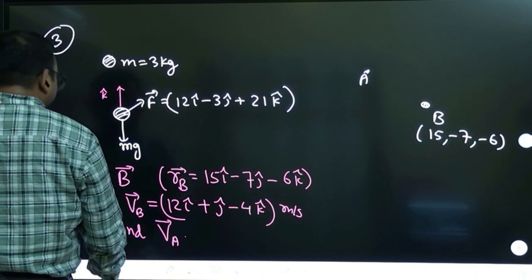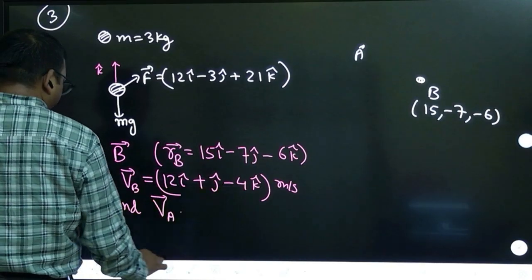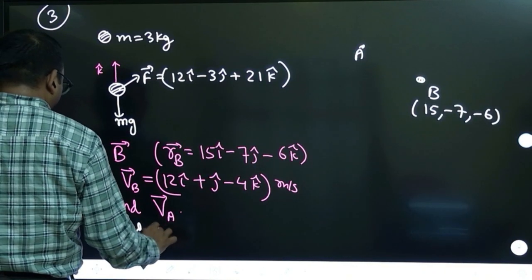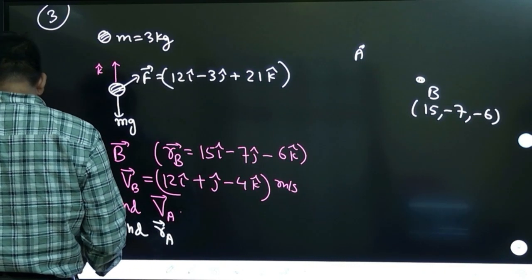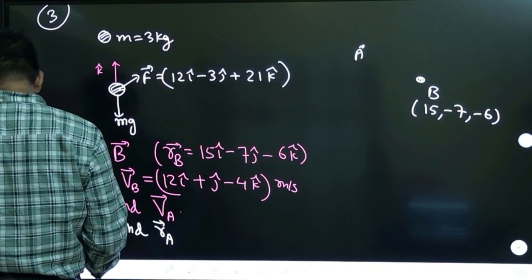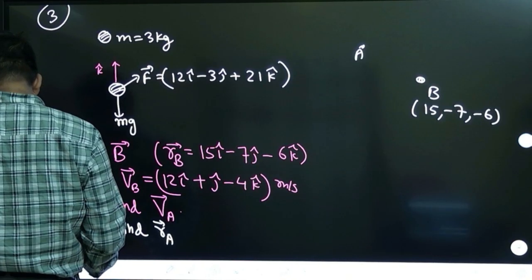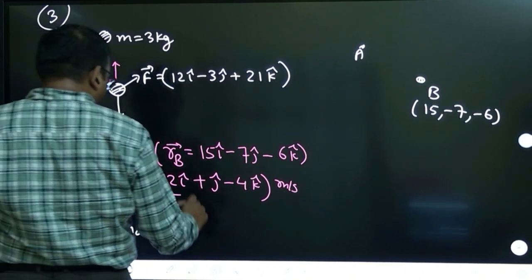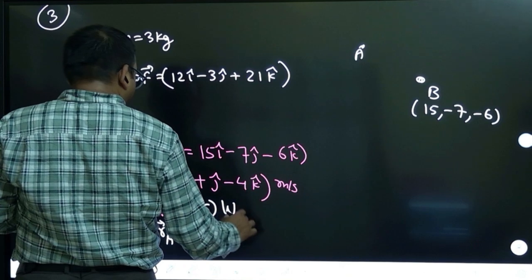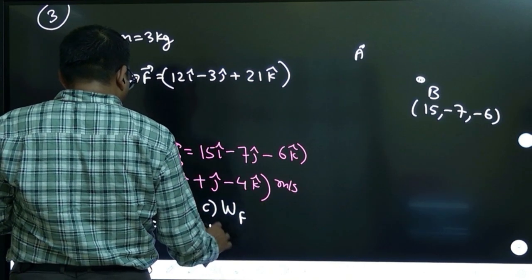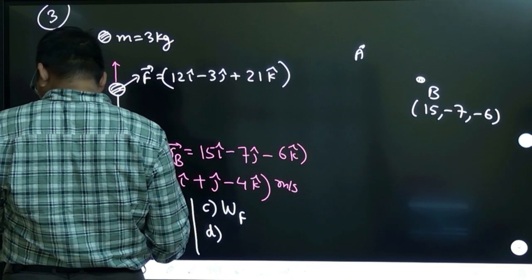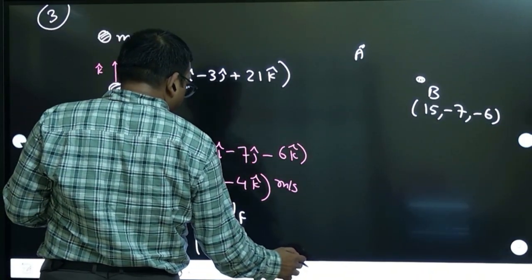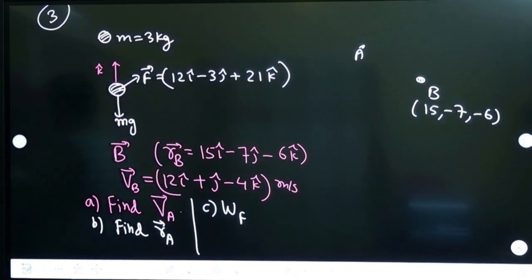Then the second part of the question they are asking is to find RA, the position vector of A. The third part is to find the work done by this force in going from A to B. And the fourth part is to find the change in gravitational potential energy. Potential energy we have not discussed, that we will see afterwards. Okay, let us try this.